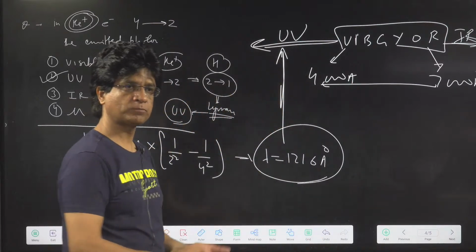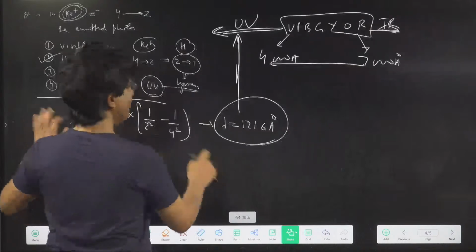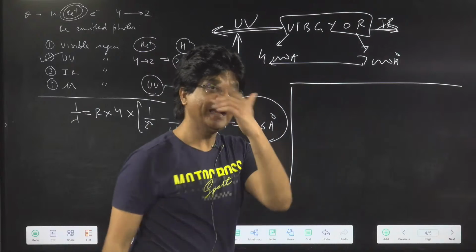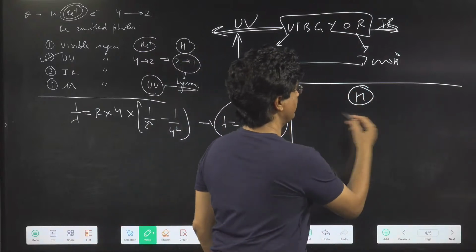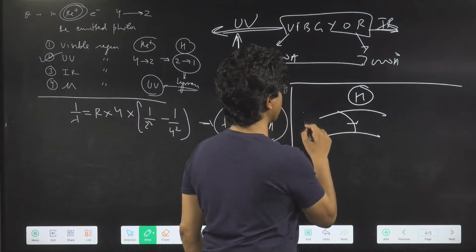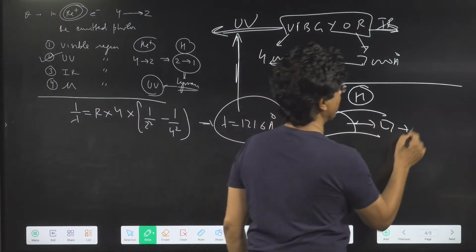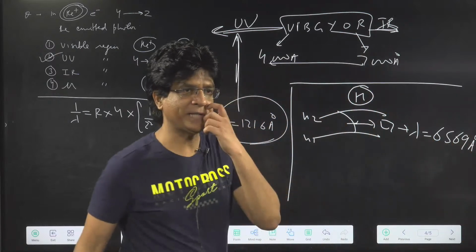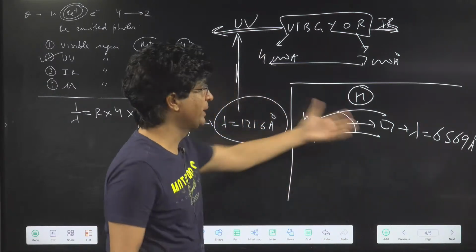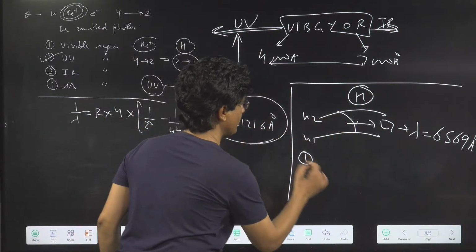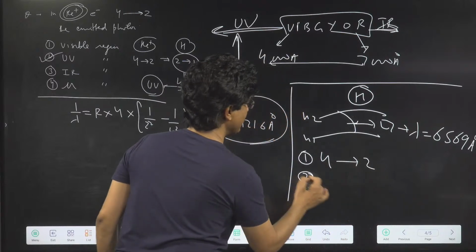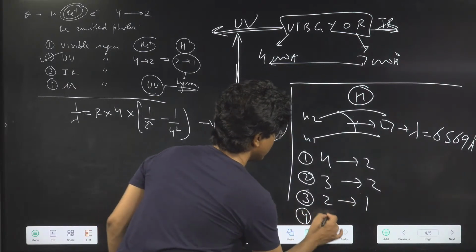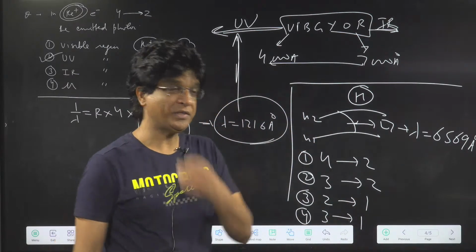Be careful. If they give you a question that on a certain transition in hydrogen atom, from N1 to N2, a photon is emitted, and the lambda is given as 6569 angstrom. Which transition do you believe this will be? First option is 4 to 2. Second is 3 to 2. Third is 2 to 1. And fourth is 3 to 1. Which transition do you believe?